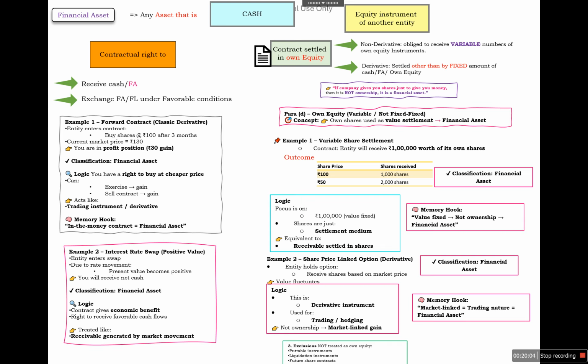And there are some exclusions like putable instruments, liquidation instruments, and future shares that we will discuss in the next slides. So logic is whenever we are using our own equity shares to settle the transactions and using it as a mode of currency, it will be classified as a financial asset or financial liability.